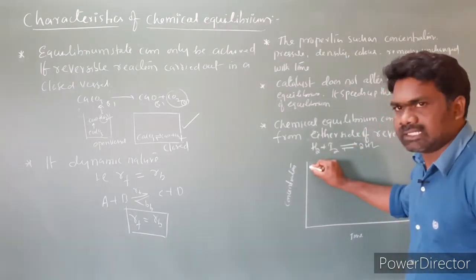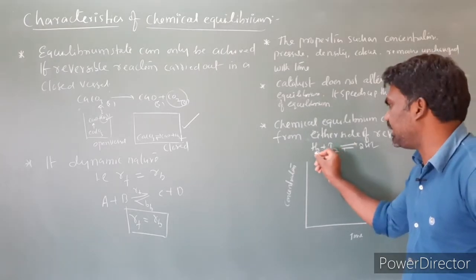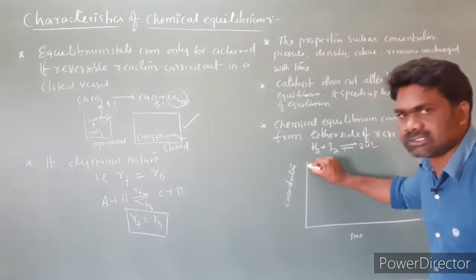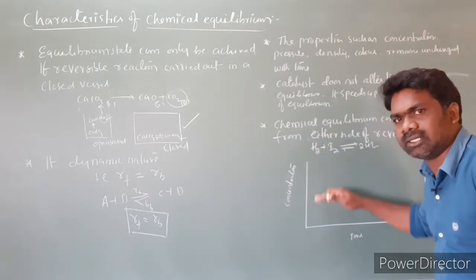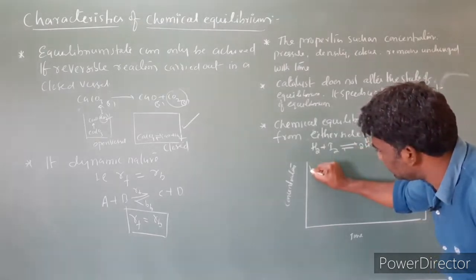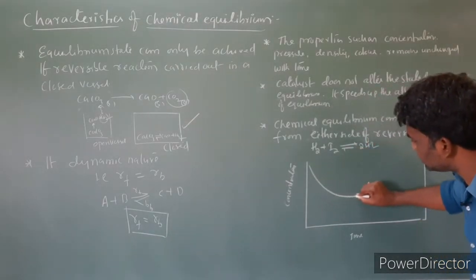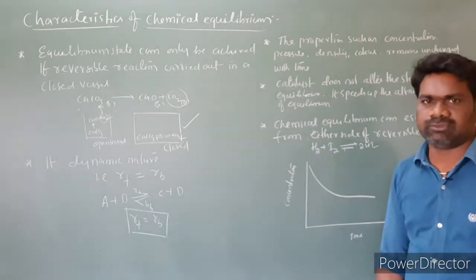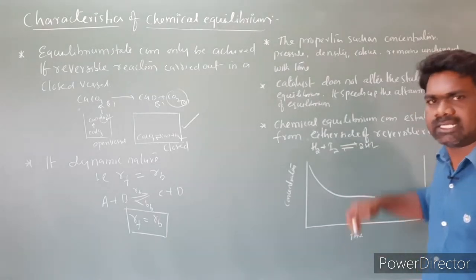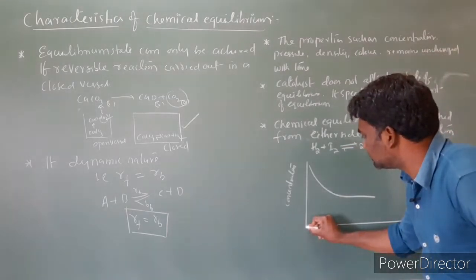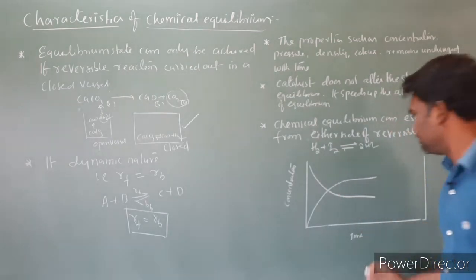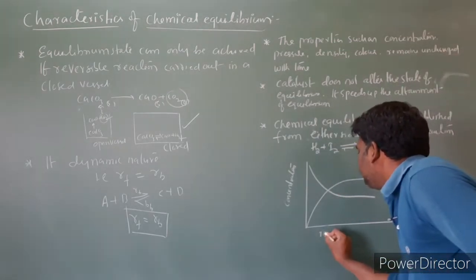When the reaction starts, reactants are converting into products, nothing but the forward reaction. So as the forward reaction takes place, the concentrations of reactants decrease and the concentration of products, HI, increases with time.